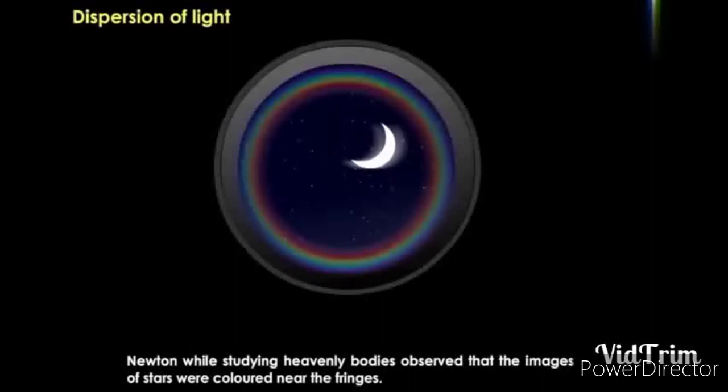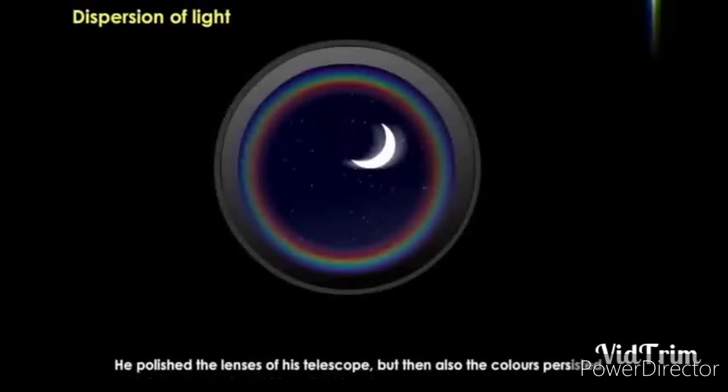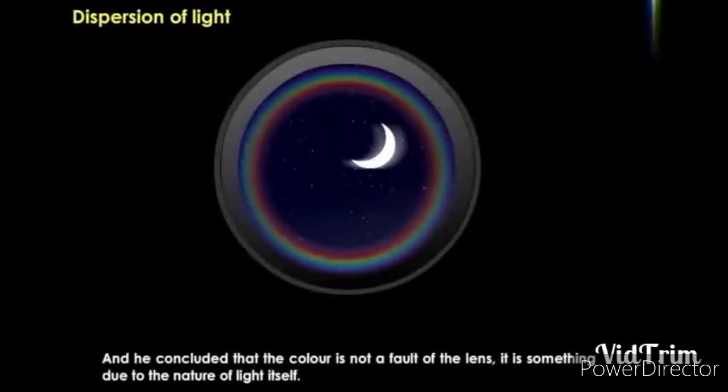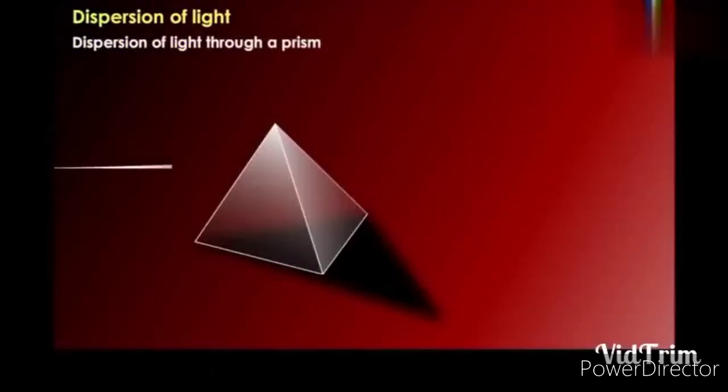Newton, while studying the heavenly objects, observed that the images of the stars were colored near the fringes. He polished the lens of the telescope, but the colors were still there. So he found out that this is not the fault of the lens, but is due to the nature of the light itself. So this is just because of the dispersion.